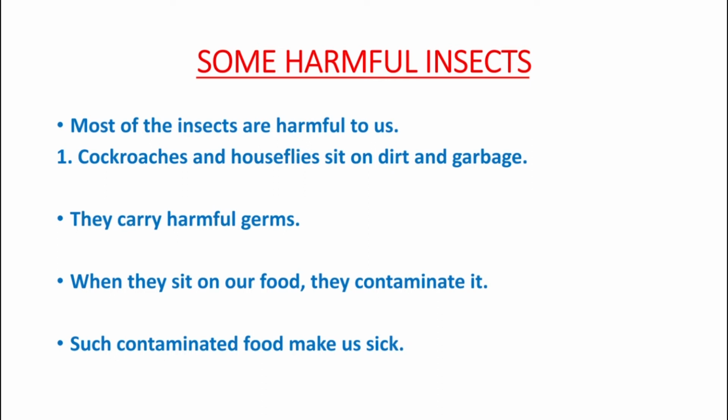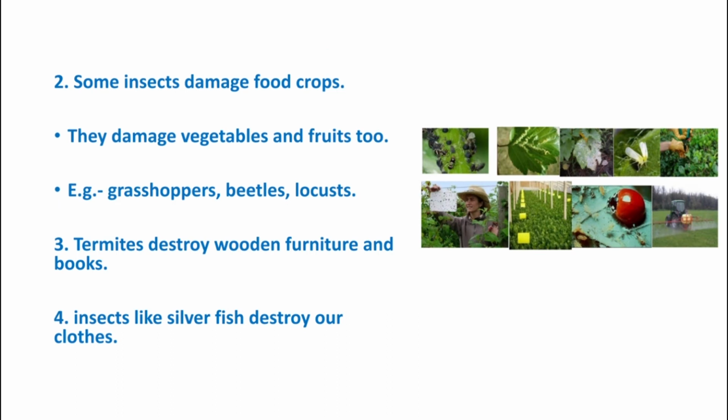So always keep your food covered. Cockroaches and houseflies can sit on the uncovered food and make the food contaminated. So be careful. And there are some insects which damage food crops. They damage the vegetables and fruits also. These insects are the grasshoppers, the beetles, the locusts. What are locusts? They look like the grasshoppers, but they are bigger than the grasshoppers.